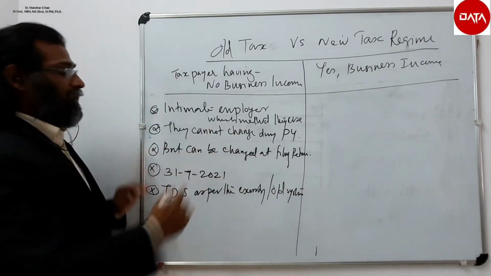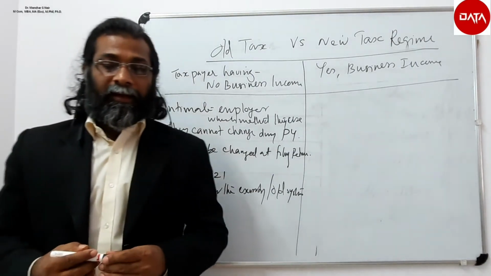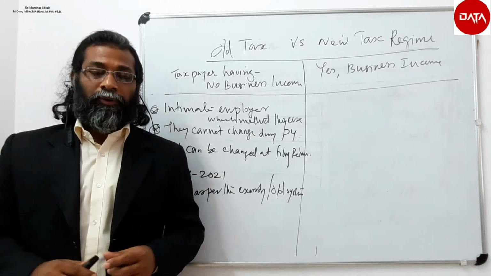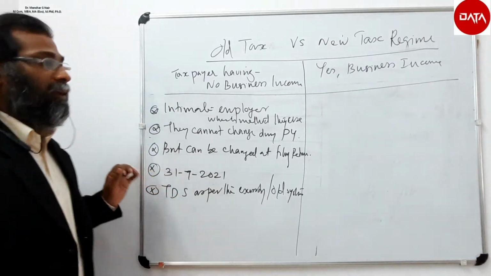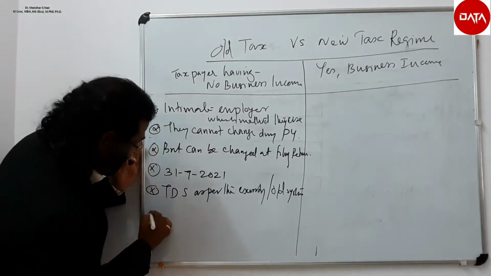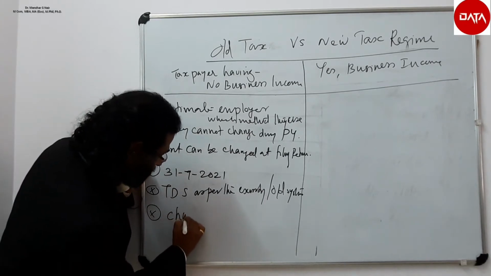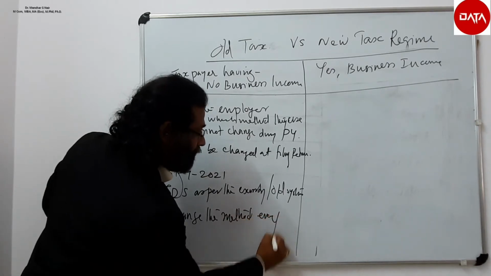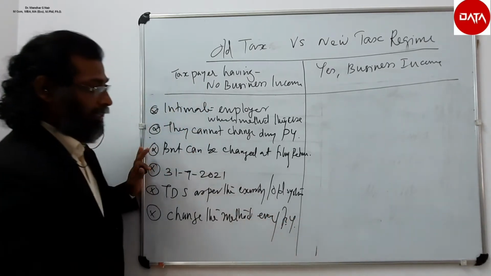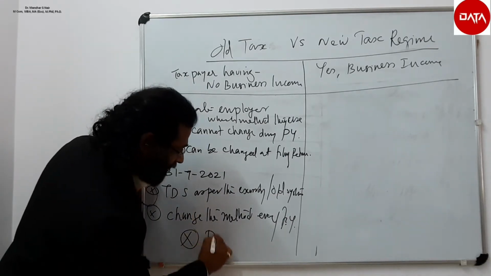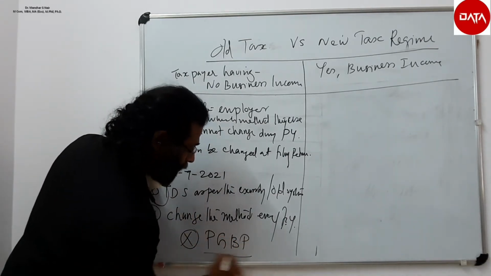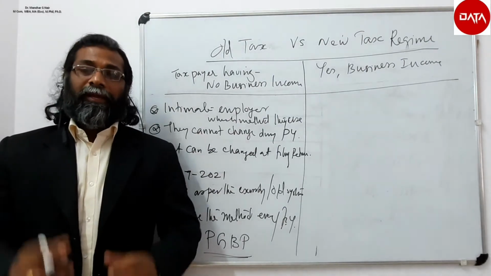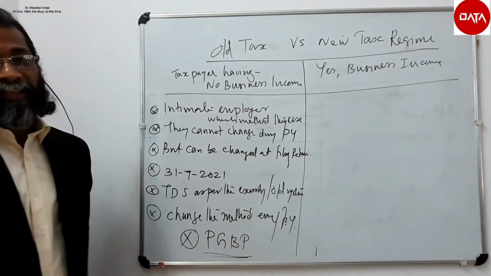The option can be changed every year by the taxpayer, provided they do not have income taxable under the head profits and gains of business or profession. This is the condition for a taxpayer who is an individual or a Hindu undivided family not having business income.